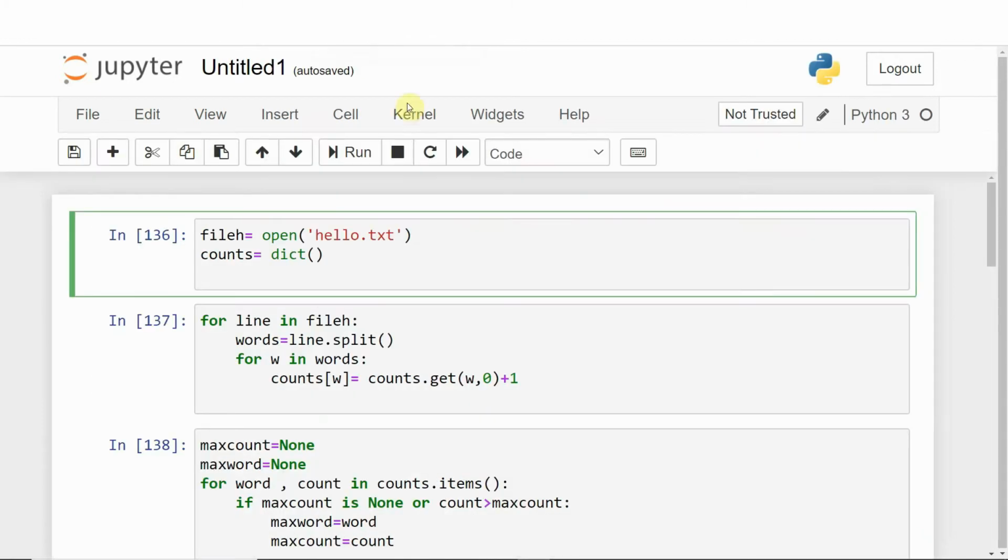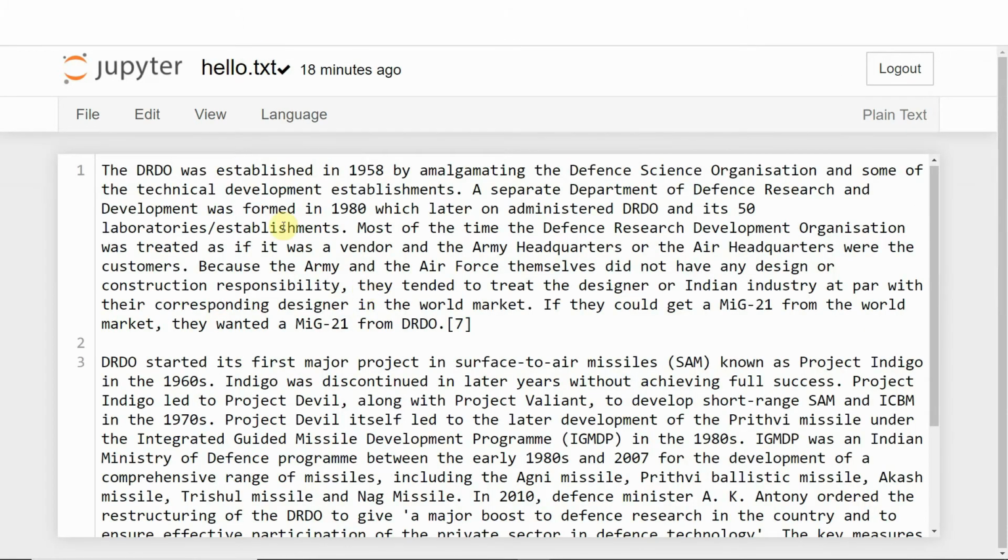For that, what we have used is a dictionary. Why did we make a dictionary? Because it is easy to count the frequency, since we use key-value pairs here. The key will be that word, and its value will be the number of times it has appeared. So I will tell you in brief how to solve this question.